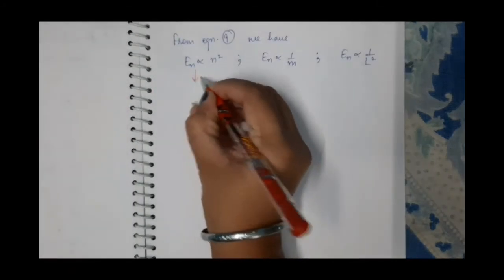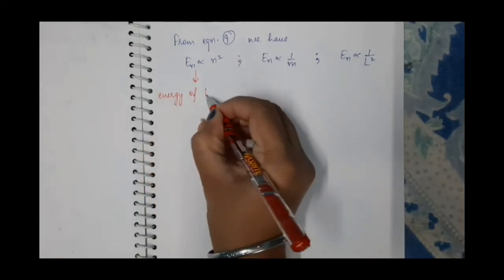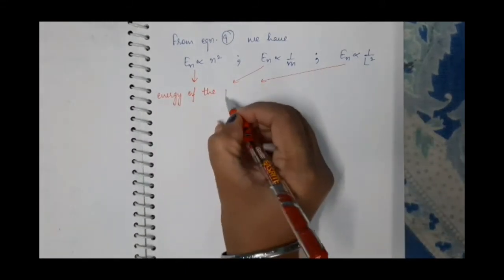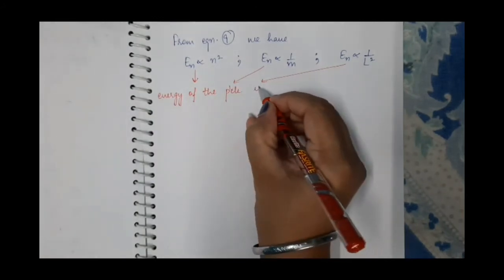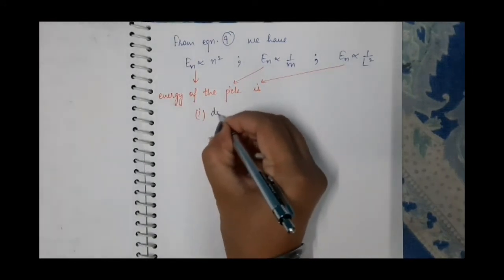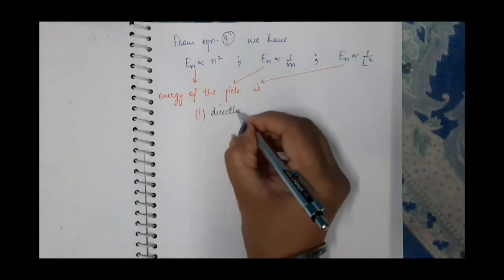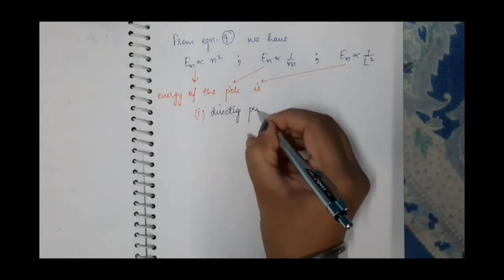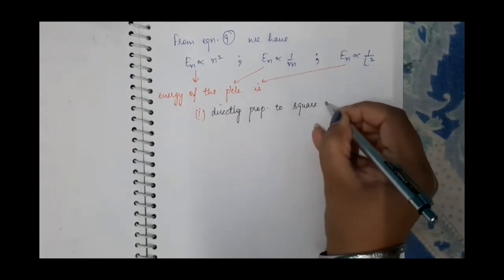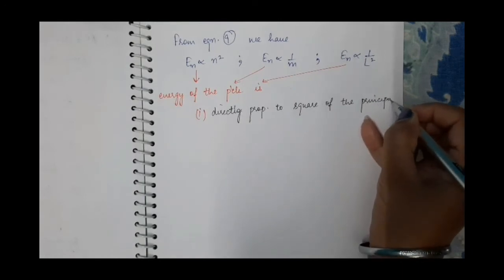So this implies energy of the particle is, number 1, directly proportional to square of the principal quantum number.